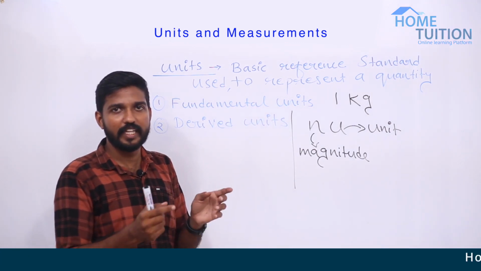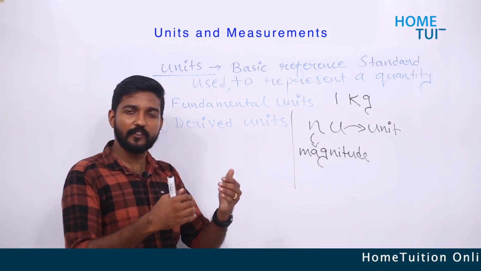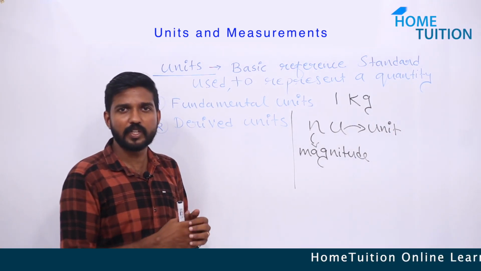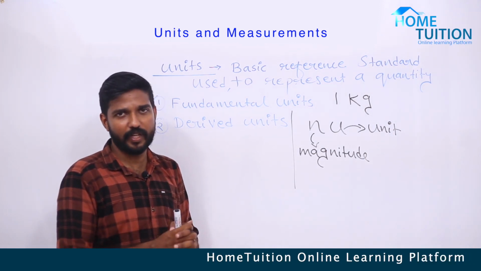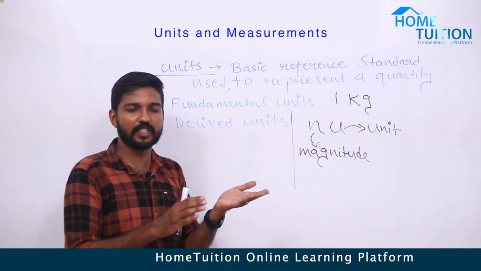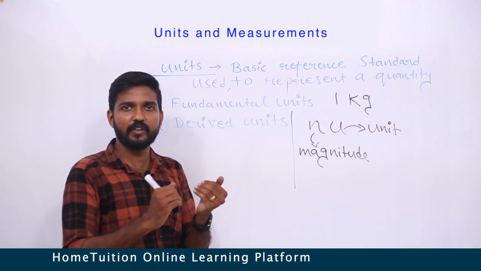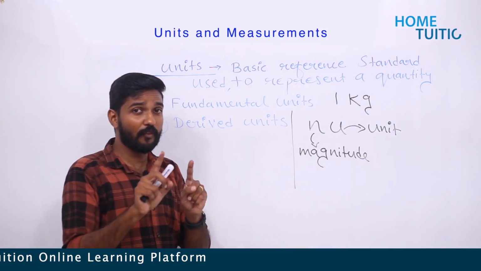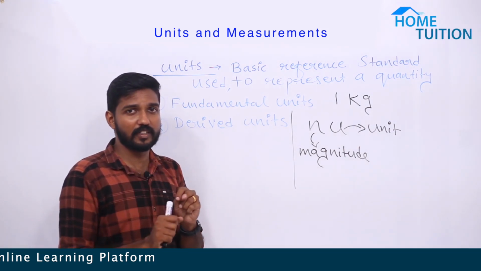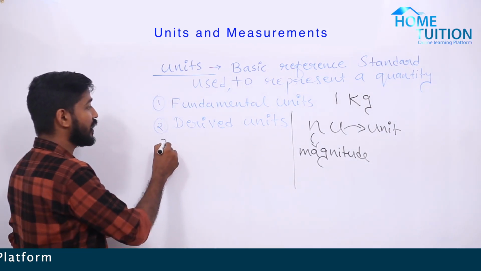So the units of mass, length, time, temperature and the like are called fundamental units. Then what do you mean by derived units? Very simple. Units of derived quantities are called derived units. And we have already learned one more type of physical quantity, the supplementary quantity.